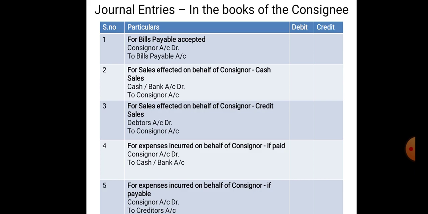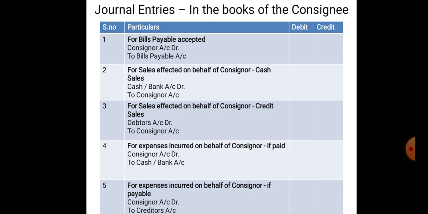And for the expenses incurred on behalf of consignor, if the expenses are paid by the consignee on behalf of consignor, the entry would be consignor account debtor to cash or bank account. These are the expenses paid by the consignee on behalf of consignor. So the entry, being the expenses incurred on behalf of consignor, again I will repeat, is consignor's account debtor to cash or bank account.